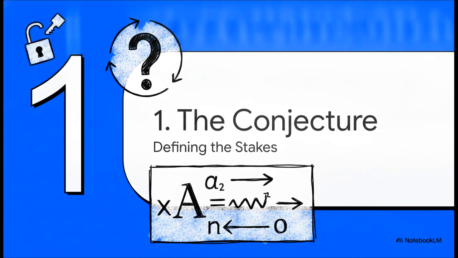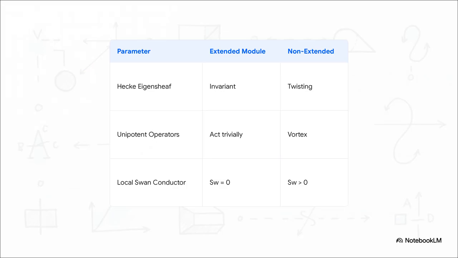Part 1. The Bass-Quillen Conjecture. So, what are the actual stakes here? The conjecture basically states that every algebraic vector bundle over an affine space is a strict pullback from the base scheme. To really prove this analytically, the Adelic Langlands program lifts this whole module right into the geometric Langlands correspondence. If you look at the parameters, if the conjecture holds, the module is considered extended. That means its Hecke eigensheaf is totally invariant along polynomial paths, and its unipotent operators just act trivially.